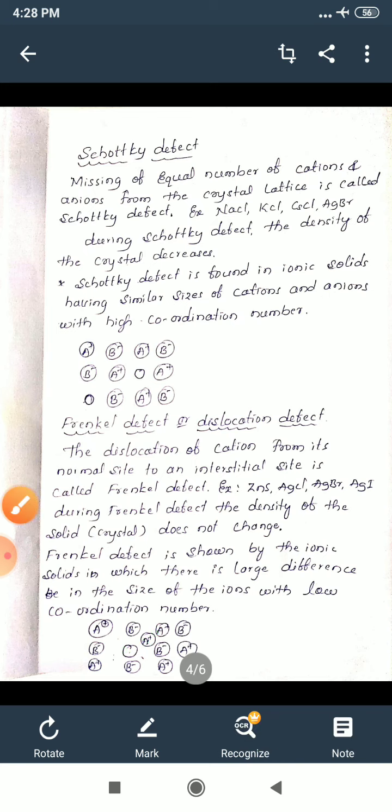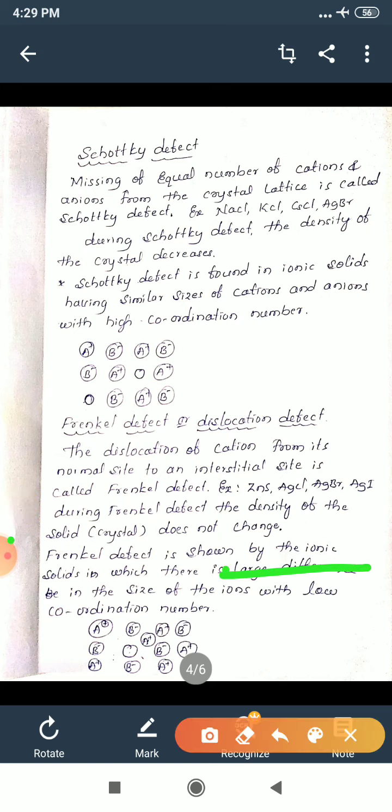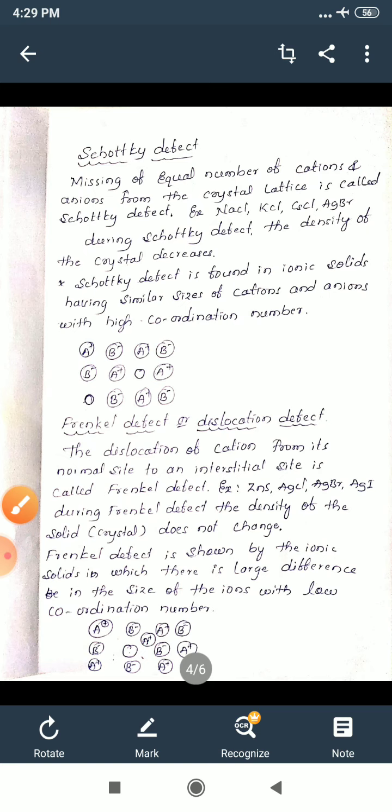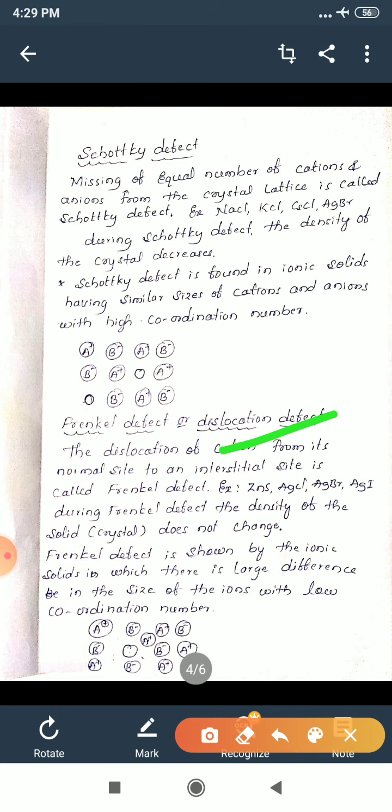And this type of defect is shown by the ionic solids in which there is a large difference in the size of ions, with a low coordination number.